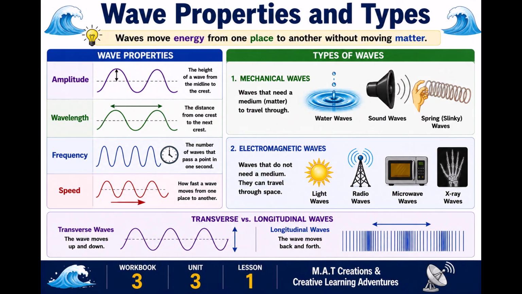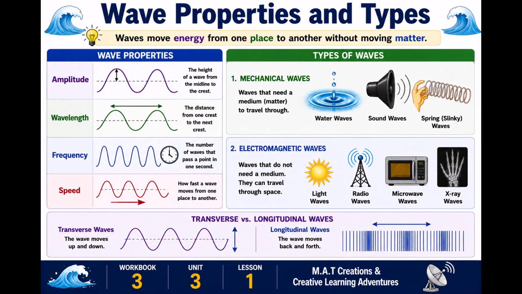Types of waves: mechanical waves and electromagnetic waves. Mechanical waves: waves that need a medium, matter, to travel through, such as water waves, sound waves through a speaker, and/or a spring, a slinky's waves. Electromagnetic waves: waves that do not need a medium. They can travel through space, such as light waves, radio waves, microwave waves, X-ray waves.